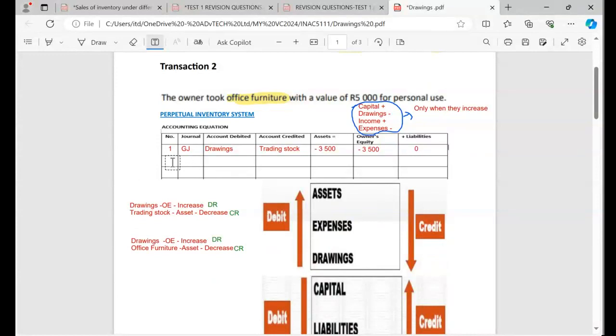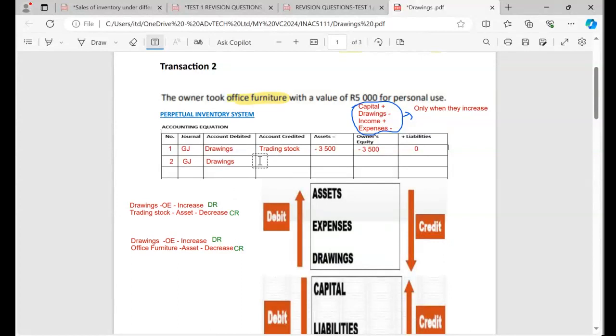So for transaction number 2, this is number 2. I'm still going to have drawings. Can you see like this? But now I have an account called furniture.